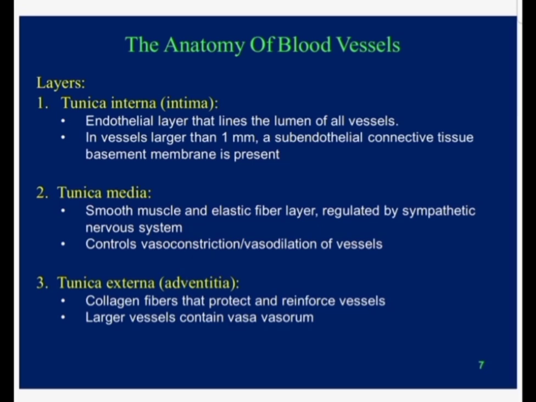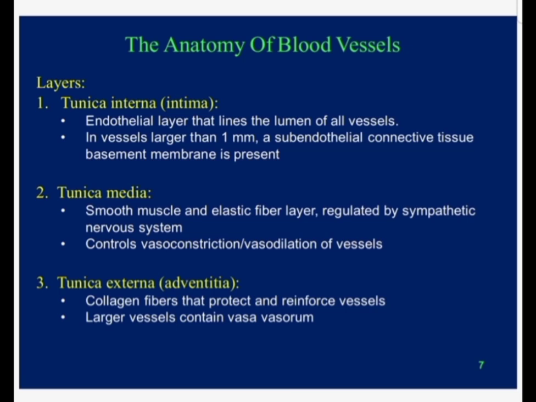The tunica intima, again, consists of three layers. The innermost layer is the endothelium, that is simple squamous epithelium, which lines the blood vessels, and the chambers of the heart is called endothelium. And then we have the subendothelial connective tissue layer. There is a thin layer of loose areolar connective tissue, which has collagen fibers and elastic fibers. And then we have another layer which is the internal elastic lamina.